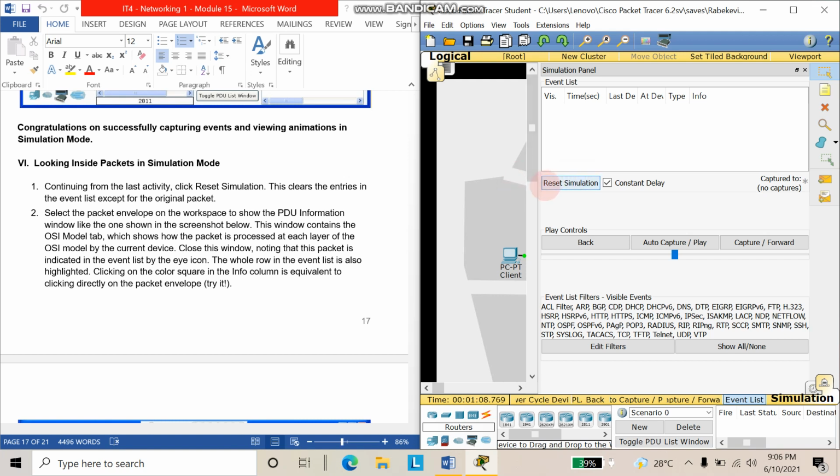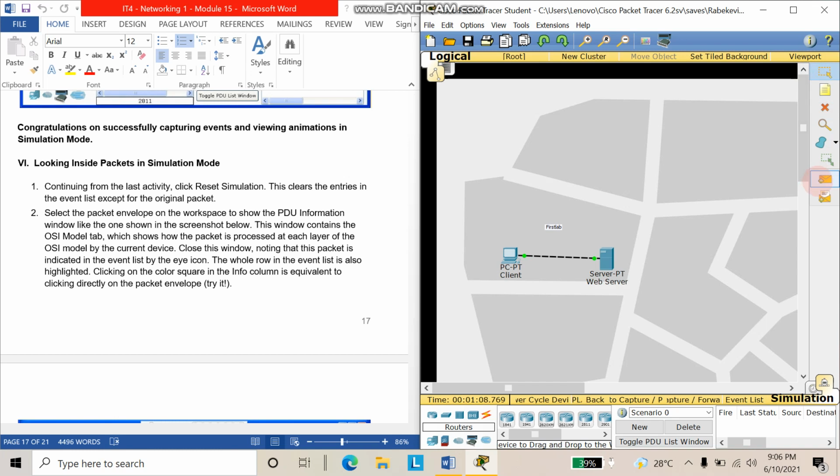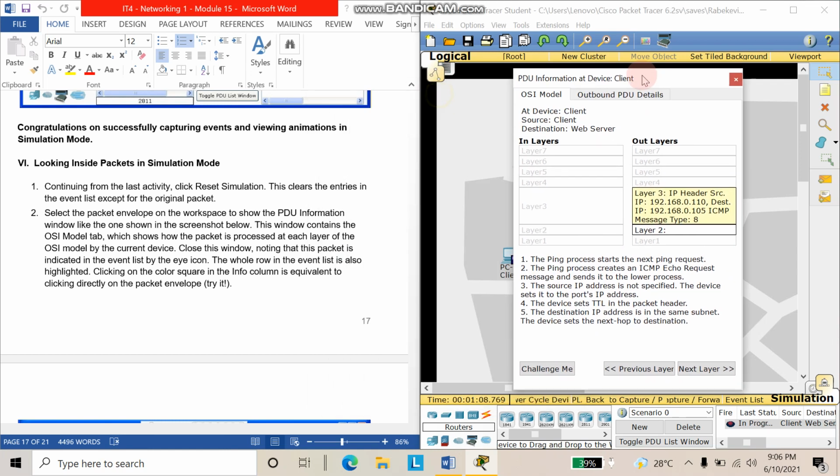Select the packet envelope on the workspace to show the packet information window like the one shown in the screenshot below. Then click on the packet information. This window contains the OSI Model tab, which shows how the packet is processed at each layer of the OSI model by the current device.